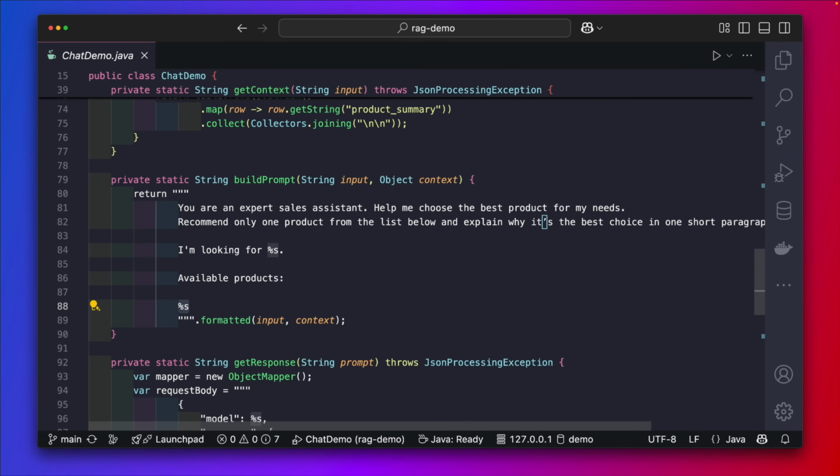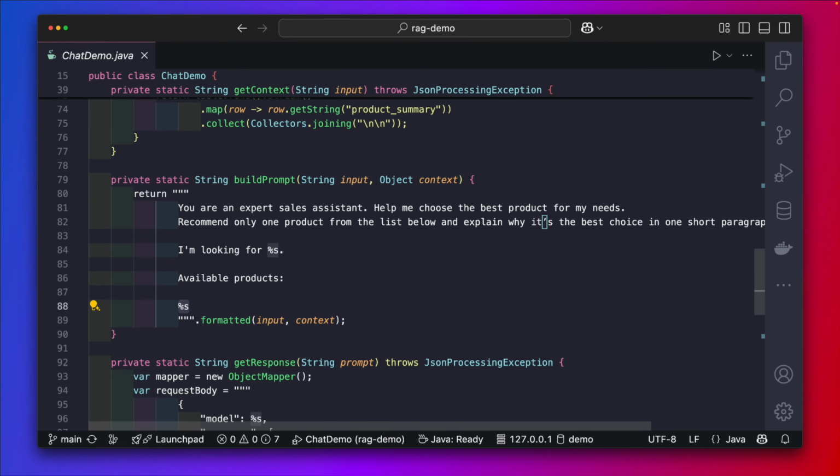This is two things. First, we need to build the prompt. So we are saying, hey, you are an expert sales assistant. Help me choose the best product for my needs. Recommend only one product from the list below and explain why it's the best choice in one short paragraph. Spend some time crafting this in the best possible way. Use prompt engineering for that, or the techniques provided by it. And also you need to experiment a little bit, I have to say.